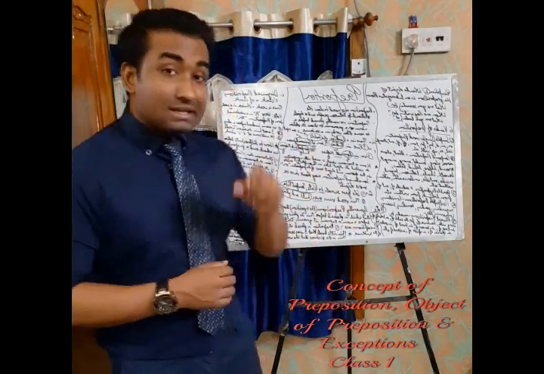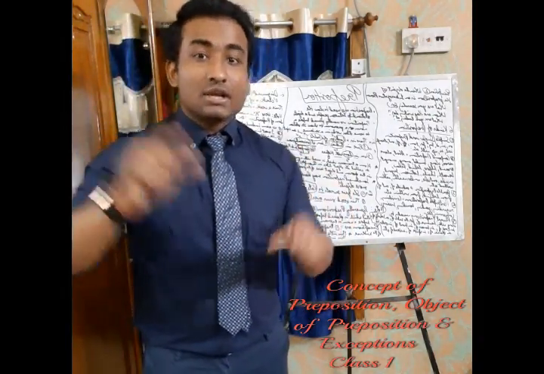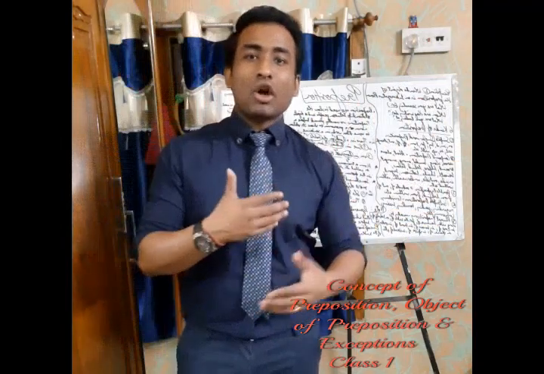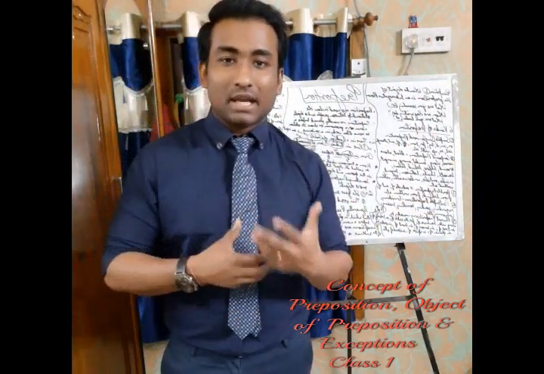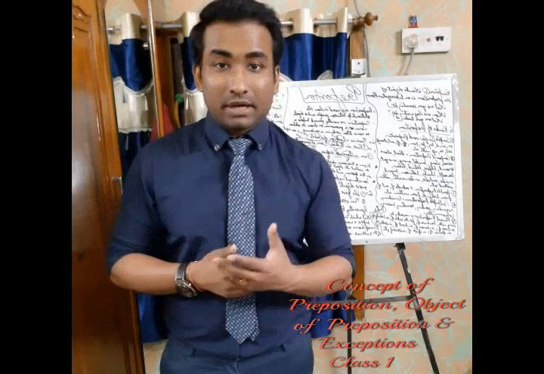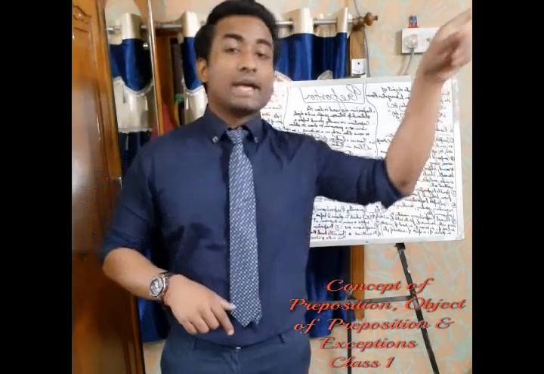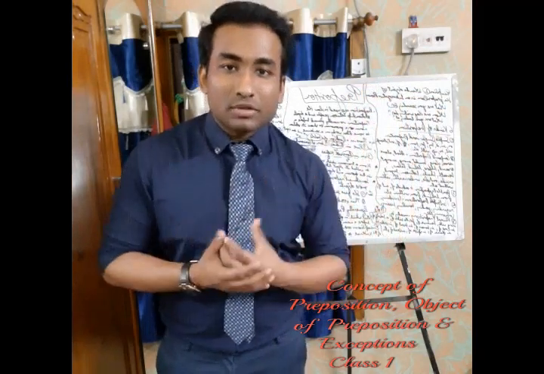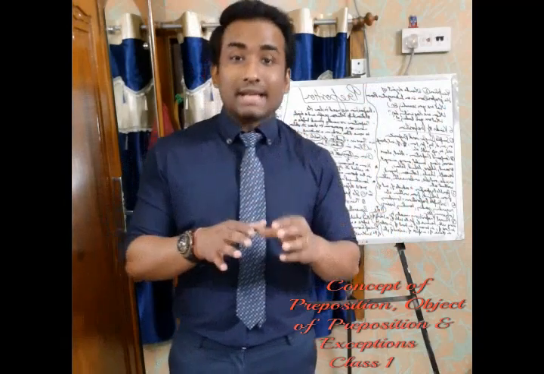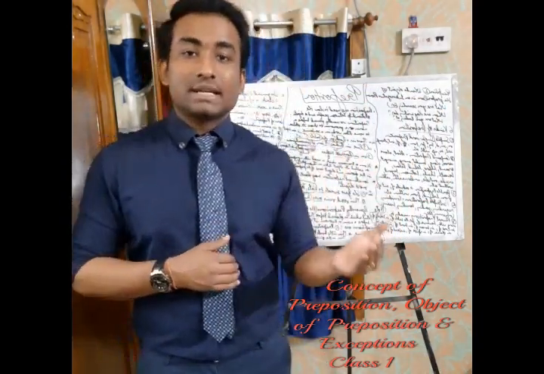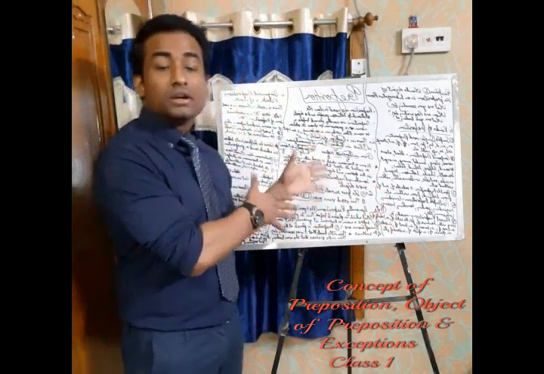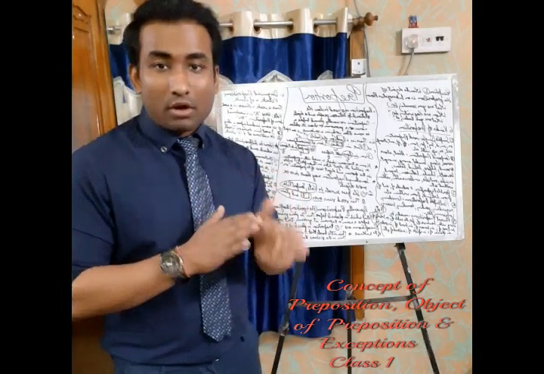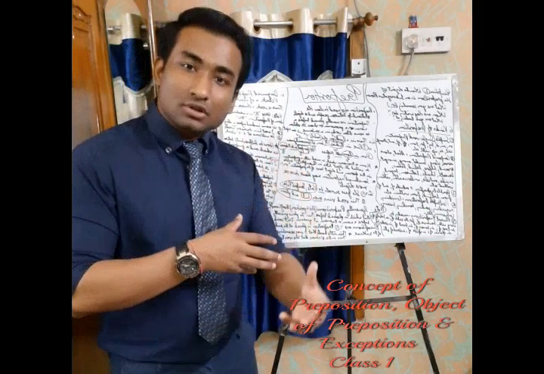I'll give you one more example. This is the picture that she was looking at. So here at is again a preposition, but it is coming at the end of the sentence. Can you see that? I am sure you have also used this kind of sentence in your daily life, while speaking or having a conversation with somebody. Like this is the picture that he was looking at. Have you ever thought about which part of speech this at actually is? It is a preposition. Even if it is coming at the end of the sentence, it is a preposition. That is the exception to the rule that a preposition is placed before a noun or a pronoun. That is true, but there is some exception to this rule also.